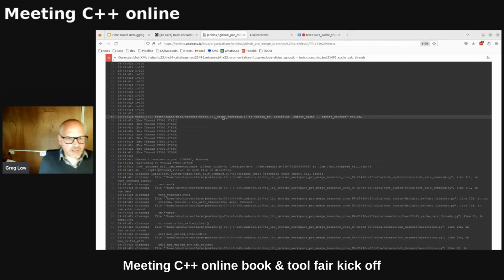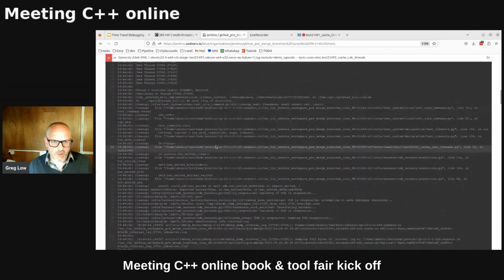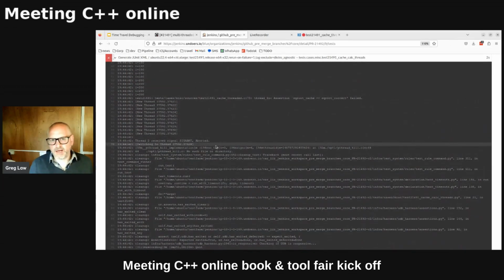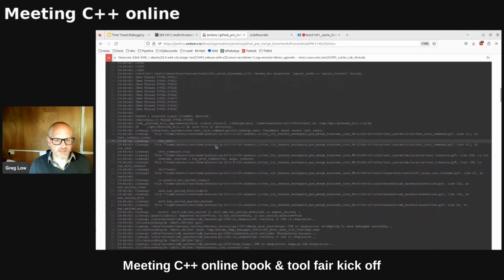We look through the logs, and if we're lucky, sometimes we have enough information in the logs to root cause the issue, and you just think, oh, I know what it is. Let me fix that and go again. But often, probably most times, we don't have enough information in the logs. We're like, that assertion failed, it should never fail, right? That's why it's an assert. What's going on? So what would I do normally? I'd maybe add some more logging, run it again, maybe see if I can reproduce it locally.